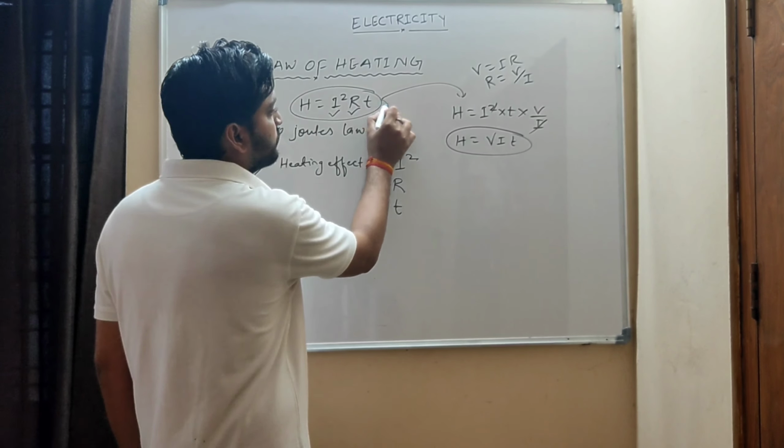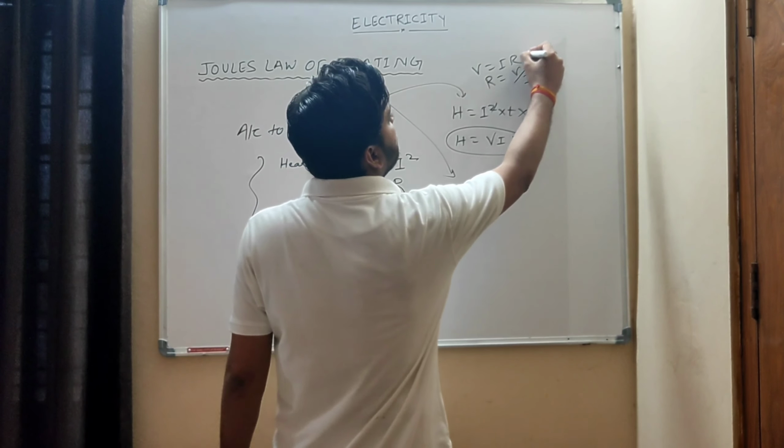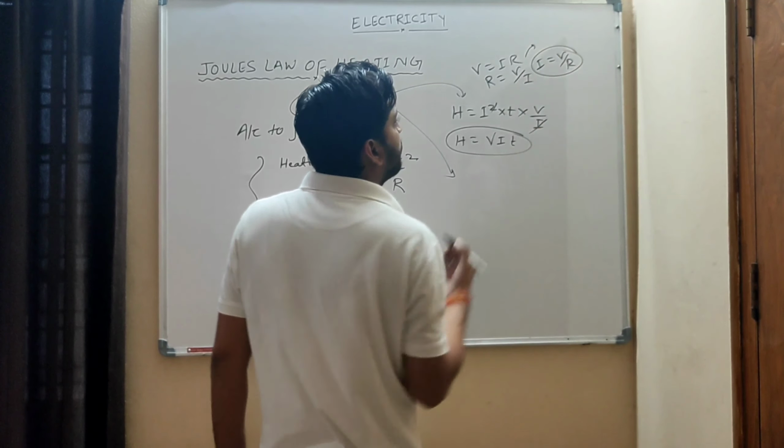Another form, second form. Now we will replace I. We know I is equal to V upon R, we will use this formula.